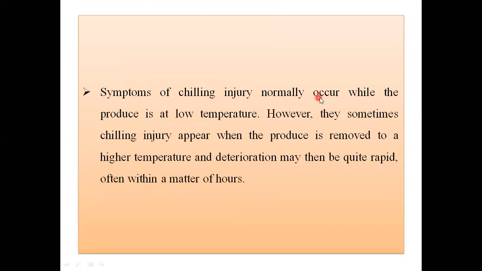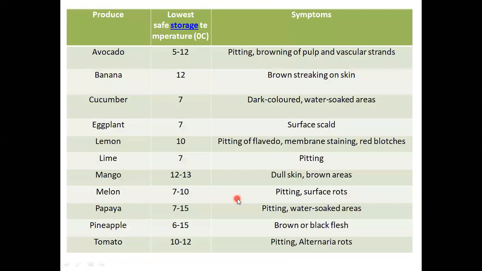Now, symptoms of chilling injury normally occur while the produce is at low temperature. However, sometimes chilling injury appears when the produce is removed to a high temperature, and deterioration may then be quite rapid, often within a matter of hours. Now here some produce is given with their lowest safe storage temperature, and we will learn their symptoms in detail.